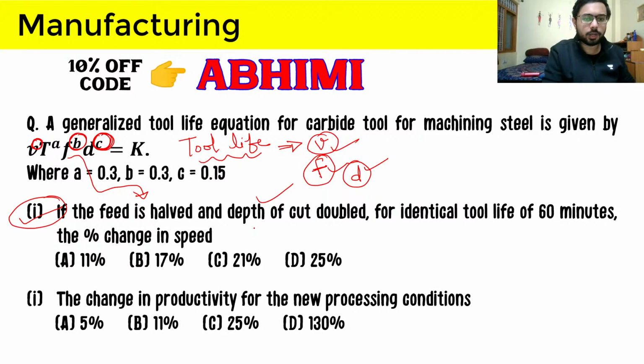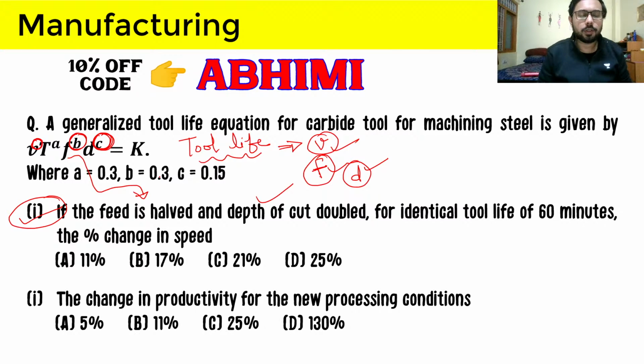So what is productivity? First of all, productivity is the amount of product we are making. So if we are making a large amount of product, that simply means that we will have a high productivity. So if the number of products is more, if the time of production is less, then the productivity is higher.